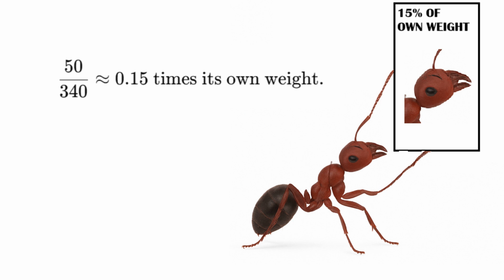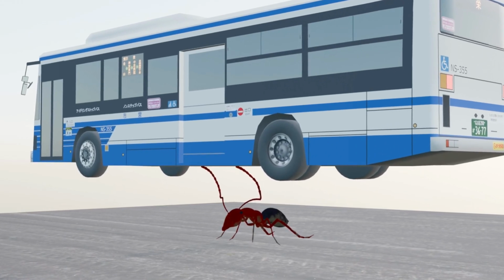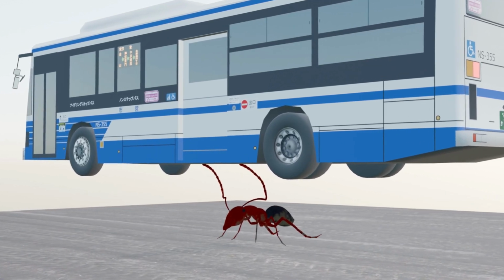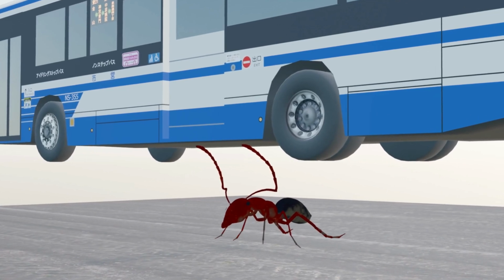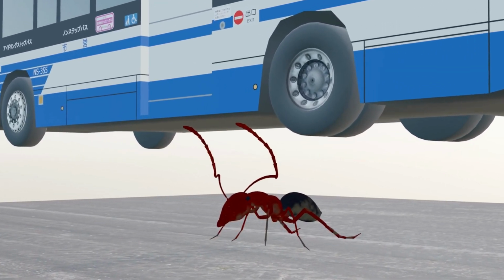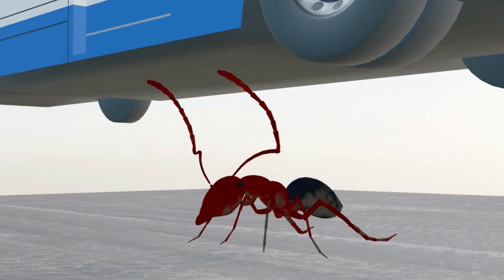It could only lift about 15% of its own body weight. Not enough to lift a truck, in fact, not even enough to hold itself up. Our human sized ant might collapse under its own weight before it ever picks anything up. In the miniature world, strength rules, but in the giant's world, weight always wins. That's the beauty and the curse of the square cube law.